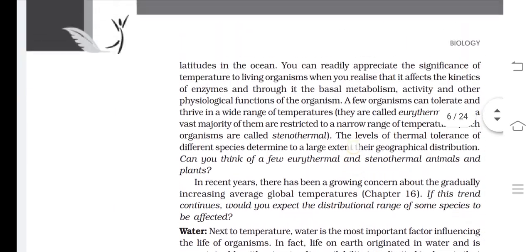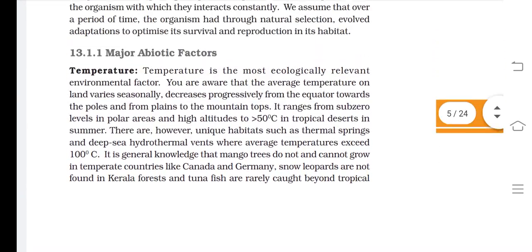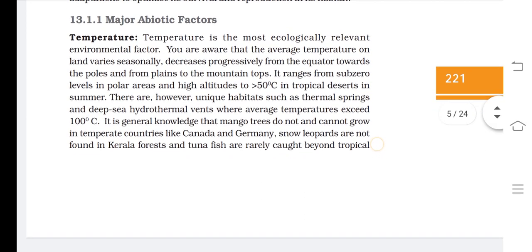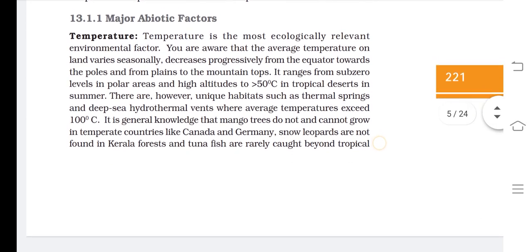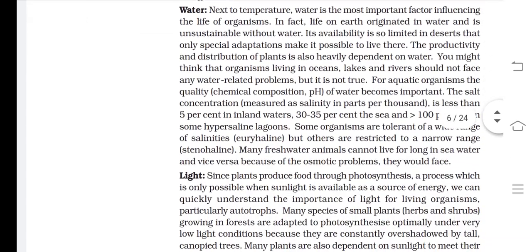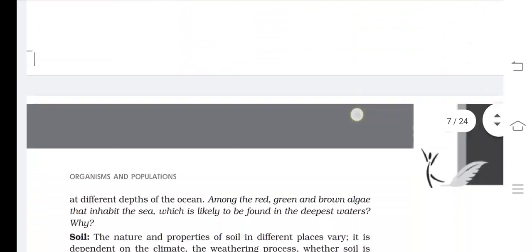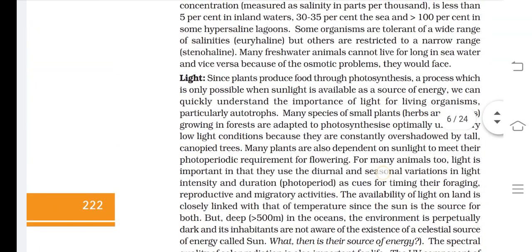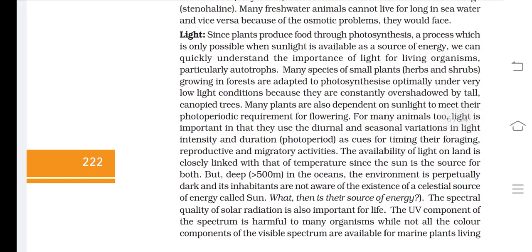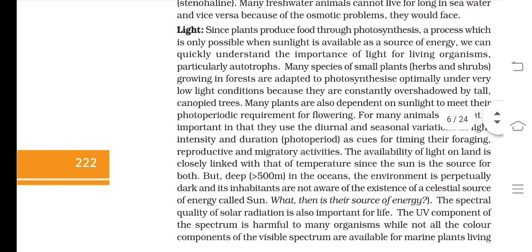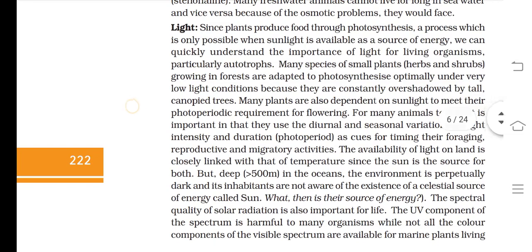In previous lectures we have already completed three abiotic factors, temperature, water and soil, and only one abiotic factor is still remaining, and it is light, meaning sunlight.